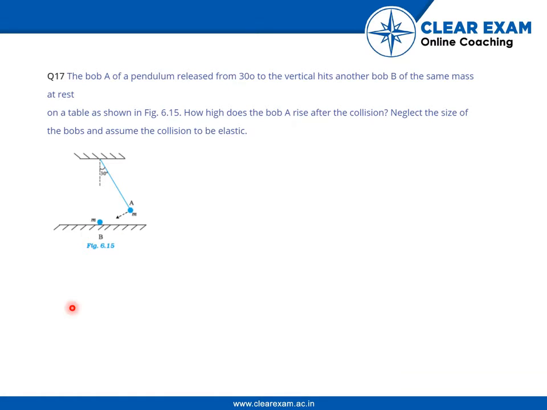Welcome back. So the question is: bob A of a pendulum, released from 30 degrees to the vertical, hits another bob B of the same mass at rest. This is bob A, this is bob B.